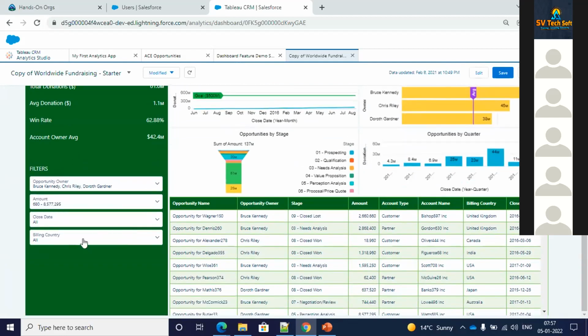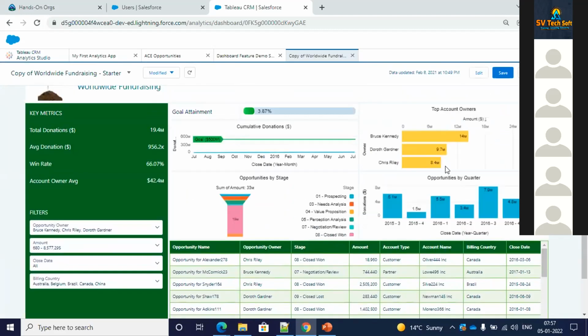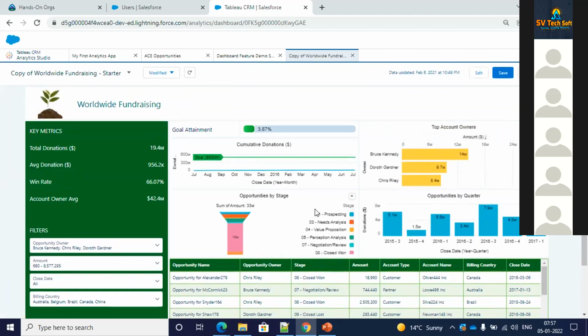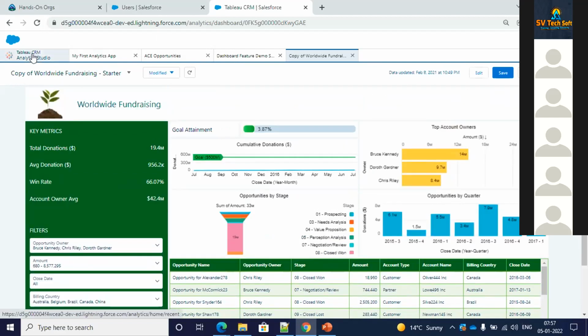And similarly, if I go for other filtering, let's say billing country, the first 5, and if I click on apply, as you can see, the charts are changing once again. So depending upon this filtering, that is for the opportunity owner, these 3, and the billing country related to these 5 countries, I'm seeing all the information: the top account owners, the opportunities by stage, the opportunities by quarter, the relevant information, as well as the complete opportunity table at the last as well.